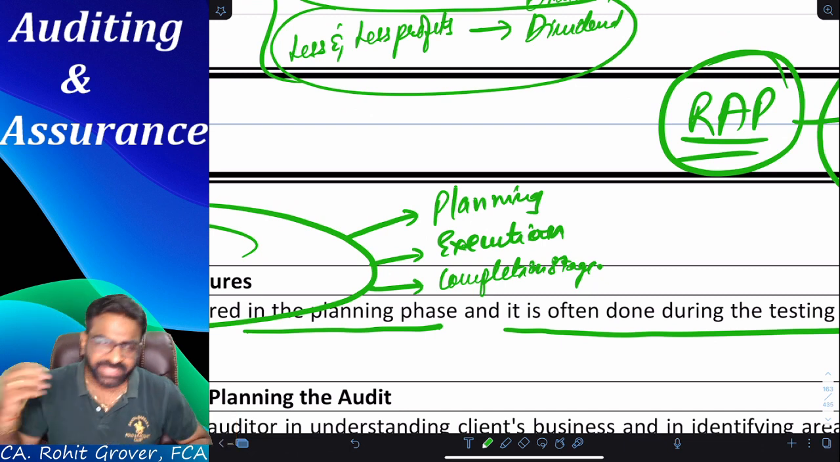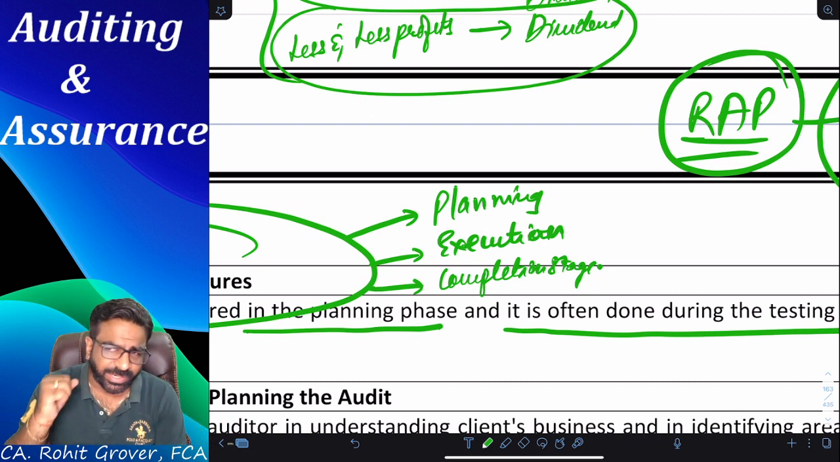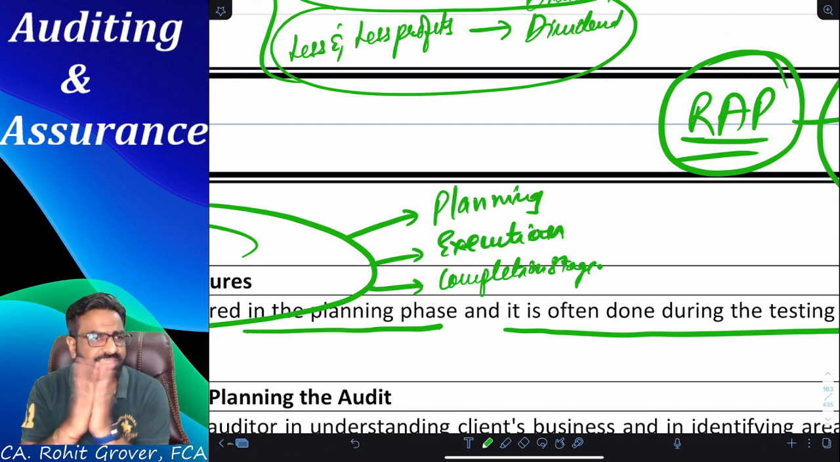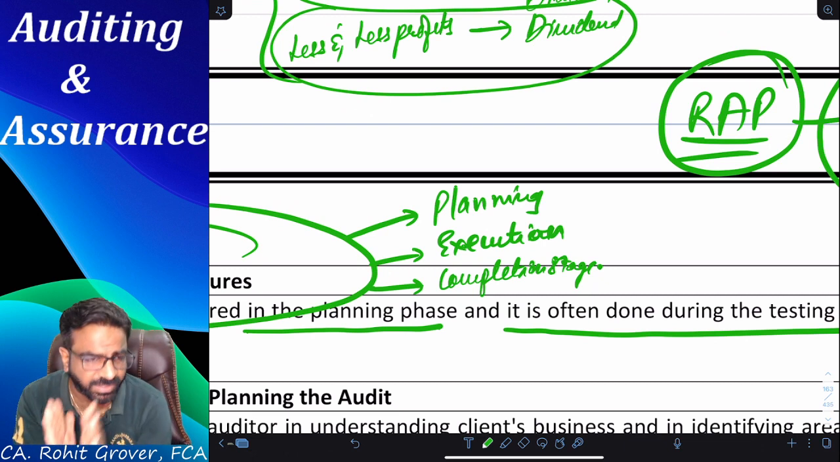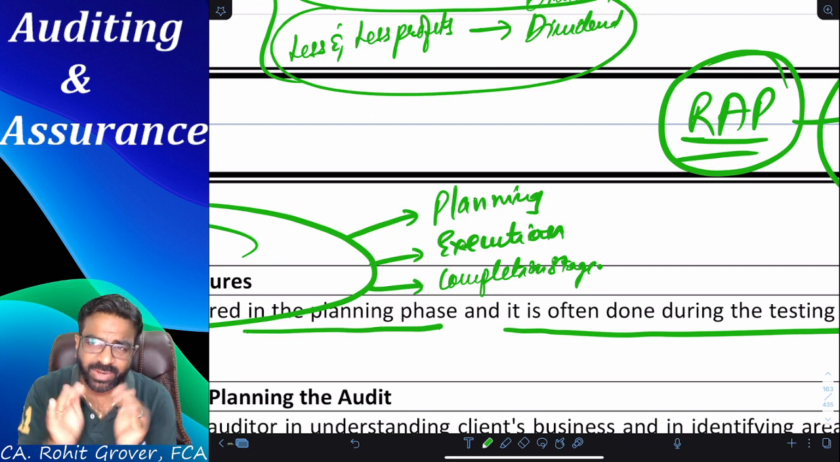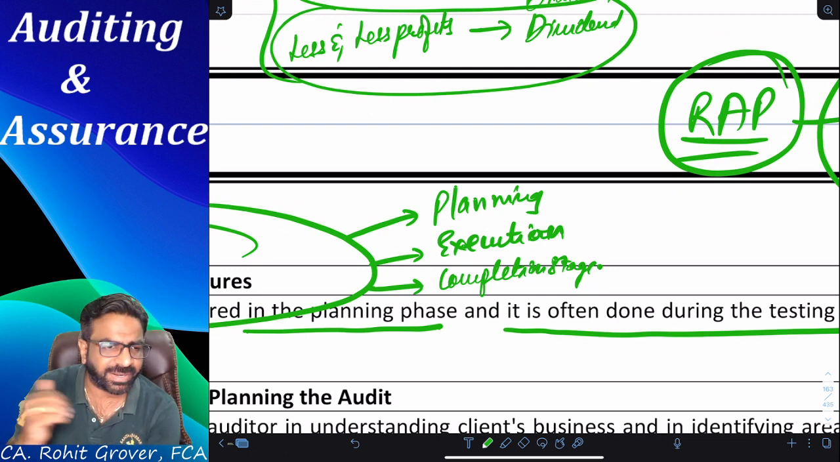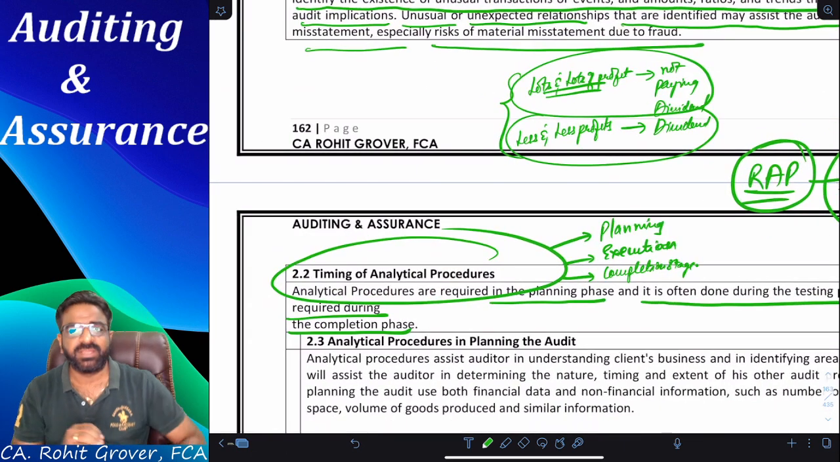Next one, completion stage. Everyone, please tell me, am I going to check the liquidity and the solvency of the company at the planning stage, at the execution stage, or at the completion stage? Completion stage only. Now tell me, completion stage means it is the time to give the conclusions or not? Yes, it is time to give the conclusion. Audit is over. So at that point of time, in my auditor's report, I would like to talk about the liquidity and solvency. So at that point of time, you need to do the analytical procedures at the completion stage as well.